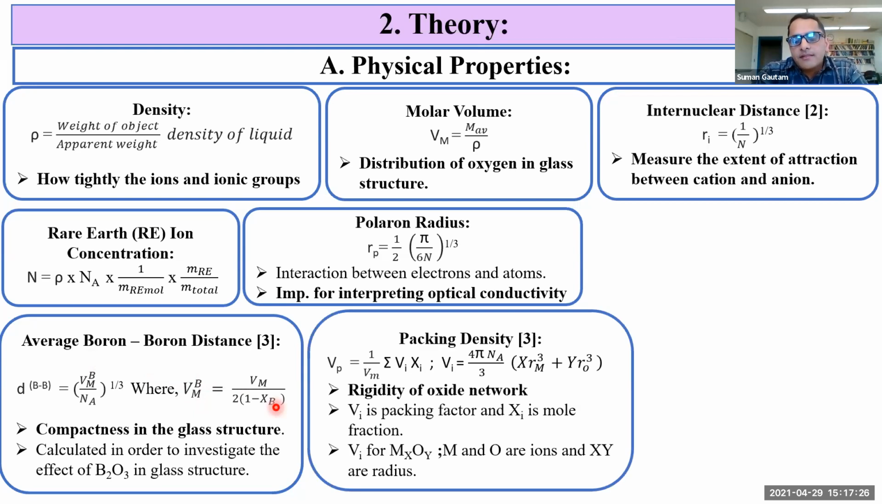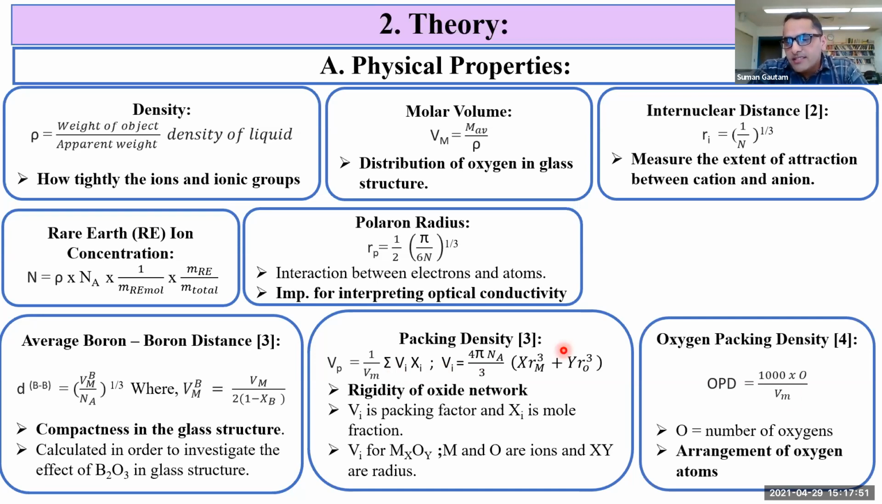The rigidity of the oxide network is given by the packing density, and it is given by the equation shown here, where Vi is called packing factor and Xi is mole fraction. So in our glass system, the packing factors for PbO, GeO2, and B2O3 are taken as a reference from previous studies, and the packing factor for Pr2O3 is calculated using this equation.